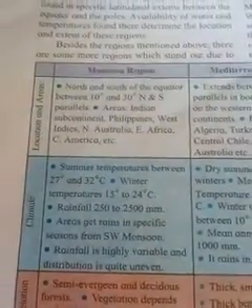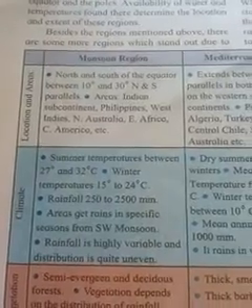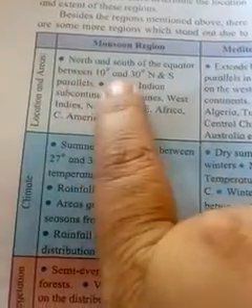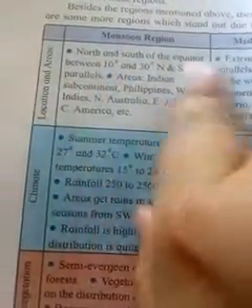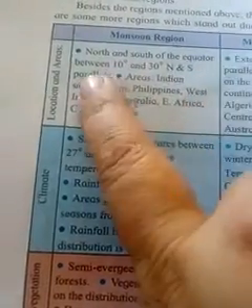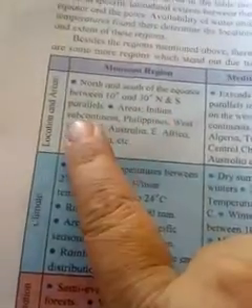In this table, the Monsoon region, the Mediterranean region and the West European region are given. The first is the Monsoon region. Location and area: north and south of the equator, between 10 degrees and 30 degrees north and south parallels. That means this is the location of the Monsoon region.